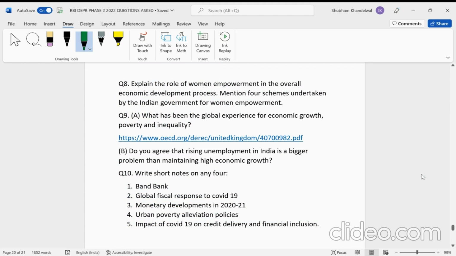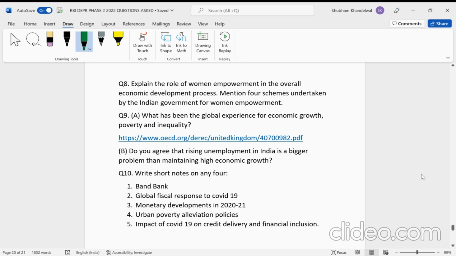Now, the third question. Explain the role of women empowerment in the overall economic development process, and then mention four schemes undertaken by the Indian government for women empowerment. So, guys, again, this is a very recurring theme, I would say, issues relating to women. This is so common, in every other exam these questions are asked. So, I think this is not that difficult a question.